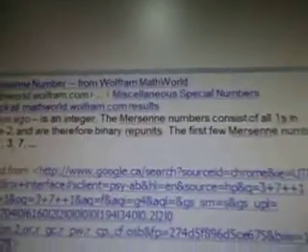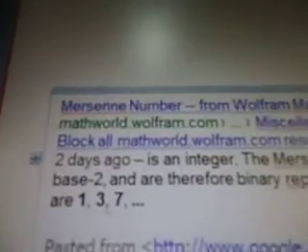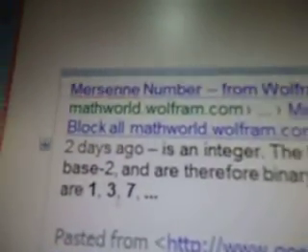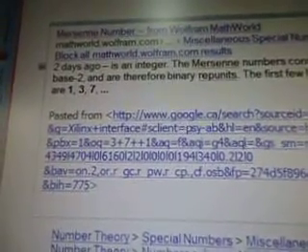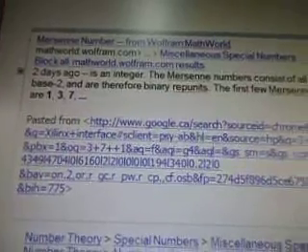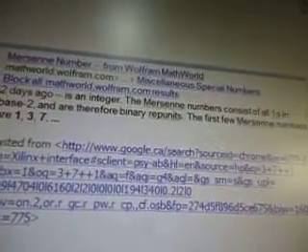So the Mersenne number is from Wolfram MathWorld. Thank you very much for having this on your blog. His site is mathworld.wolfram.com if you want to take a look there. It says it's an integer. The Mersenne number consists of all 1s in base 2, and they are therefore binary rep units.